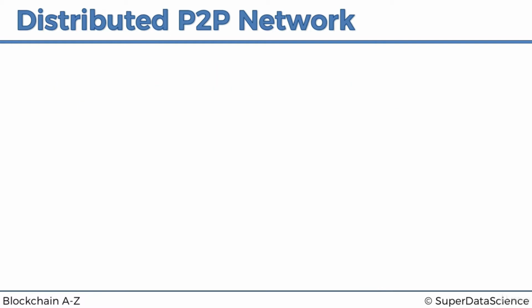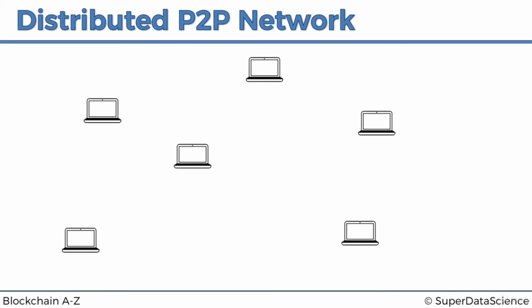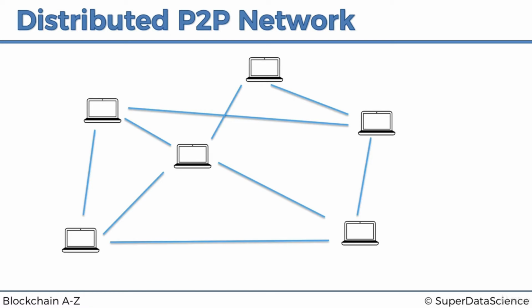So let's have a look. In a distributed P2P system, we've got lots of computers, and they're all interconnected. Ideally, the more they're connected, the better. But of course, you can't be constantly connected to everybody at the same time, and computers further away are going to be connected a bit less to each other and so on. But through the network, everybody is interconnected.